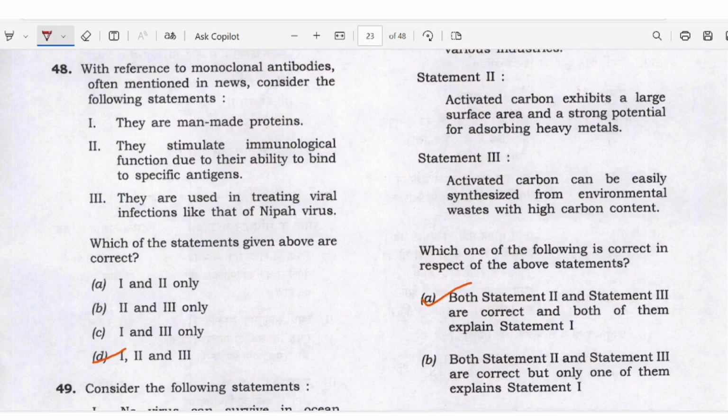With reference to the monoclonal antibodies often mentioned in the news, consider the following statements. They are man-made proteins. Okay. They stimulate the immunological function due to their ability to bind to specific antigens. They are used in treating viral infections like that of Nipah virus. All the statements are right. Your answer is D.